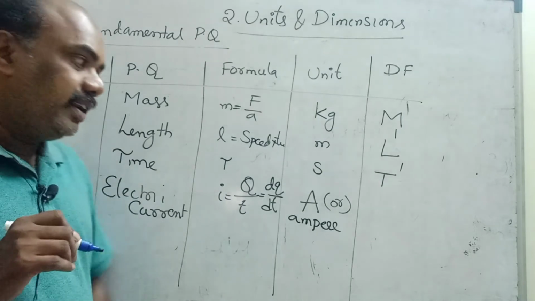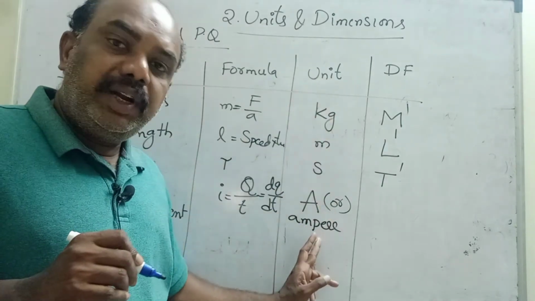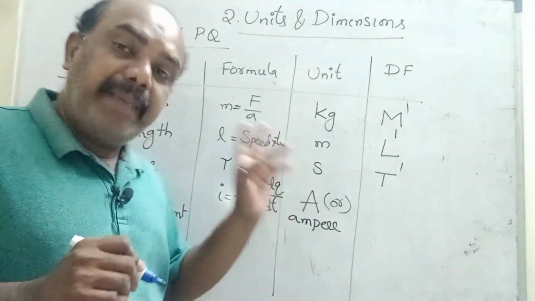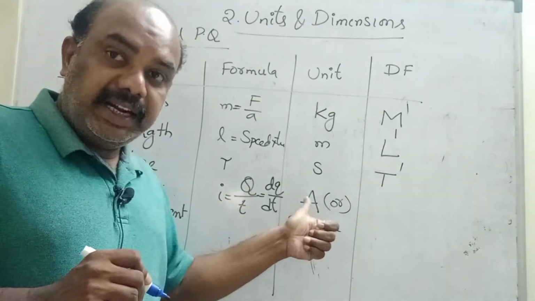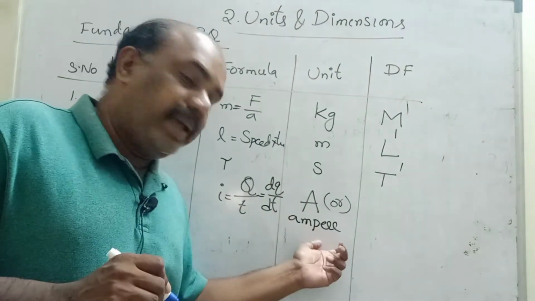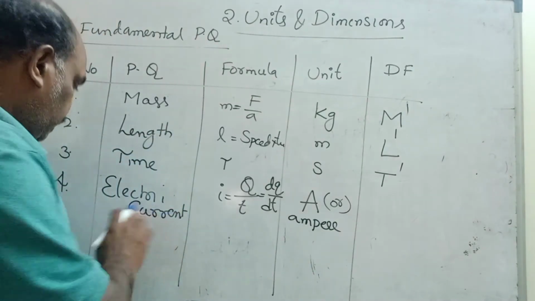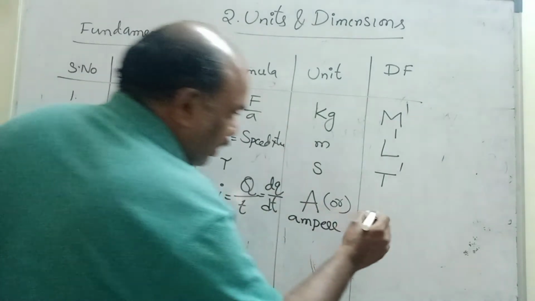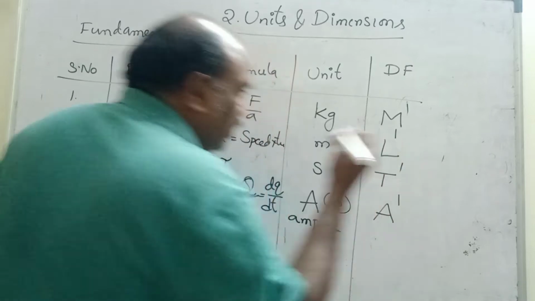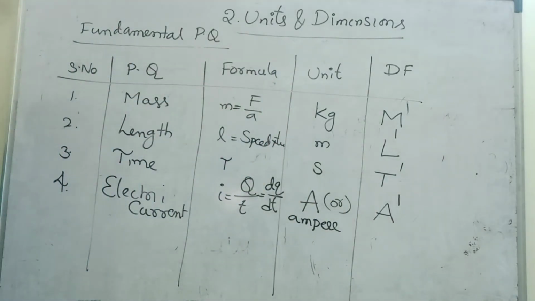Once again, I am repeating, children. Whenever you are writing a unit that is a scientist's name, only the first letter is capital, or the complete spelling in small letters. So, electric current unit is A, and dimensional formula is A power 1. This is the dimensional formula of electric current.